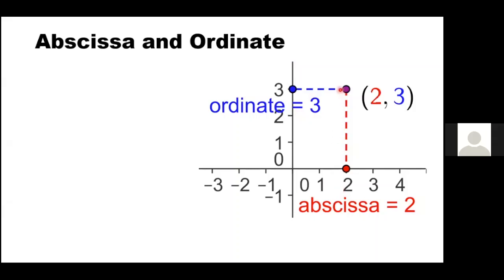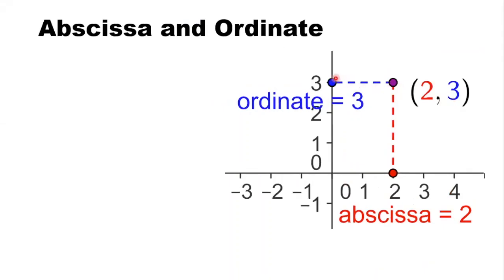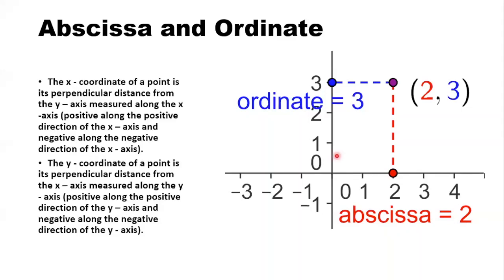Same thing, the y-coordinate of a point is its perpendicular distance from the x-axis, nothing but the ordinate. I am expecting the words perpendicular distance, children. The x-coordinate of a point is its perpendicular distance from the y-axis measured along the x-axis. Perpendicular distance from the y-axis is abscissa. Perpendicular distance from the x-axis is ordinate. So I am expecting the word perpendicular.